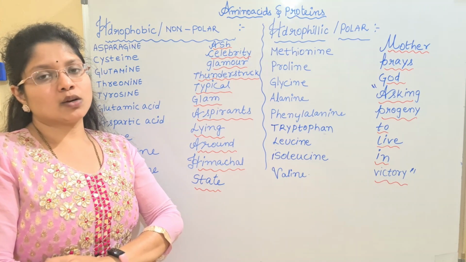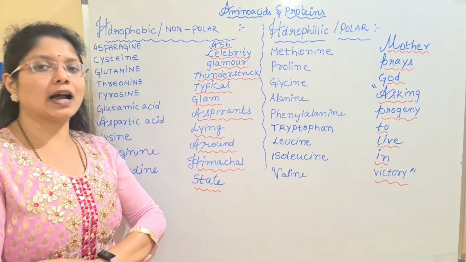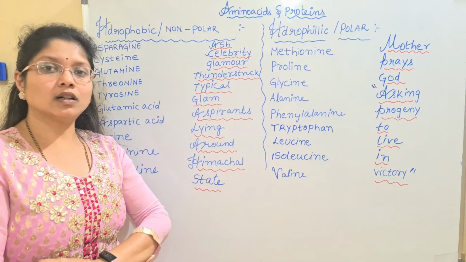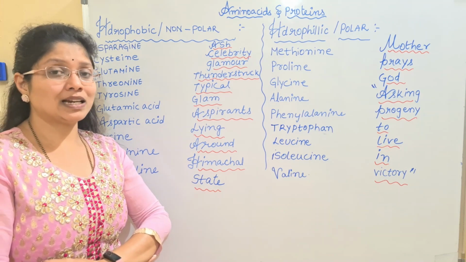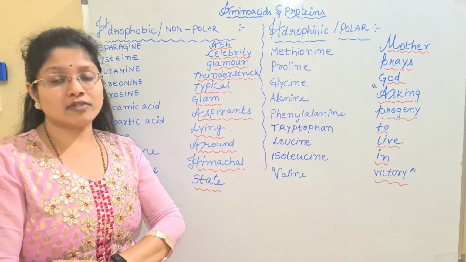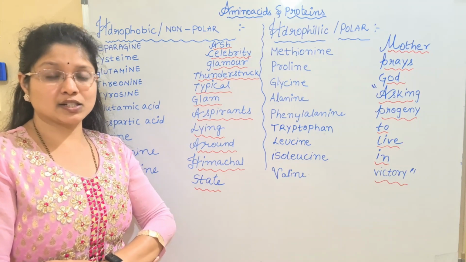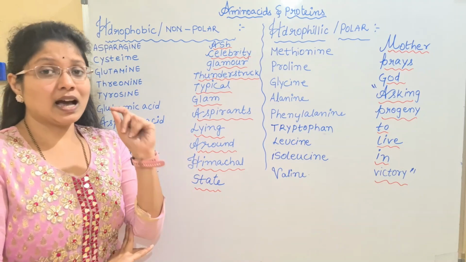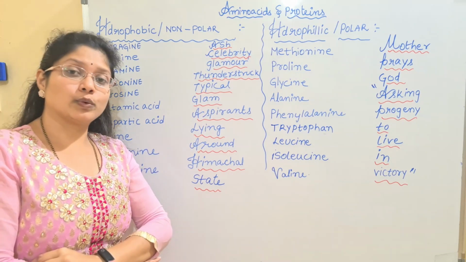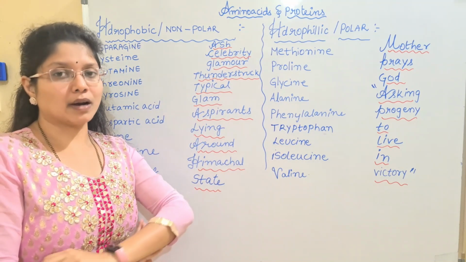Once you are done with all the 20 amino acids, slowly start learning the essential and non-essential categories. And later you will learn the chemical groups which are mainly present in the amino acids. We all know the three functional groups are common to the amino acids, and even the simple amino acids have the same thing, but certain amino acids have additional functional groups present, and that you will learn. And lastly, you will learn the polar and non-polar amino acids.